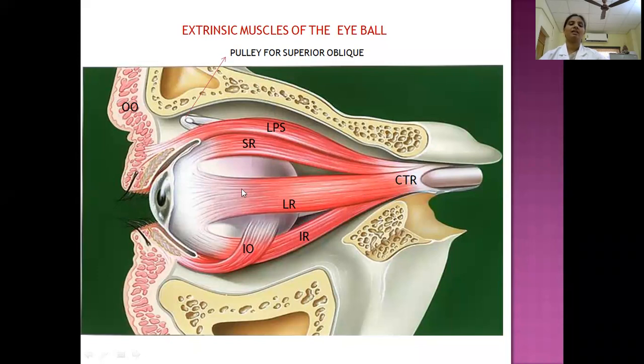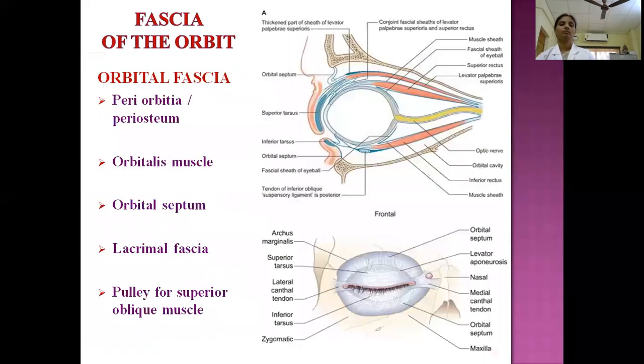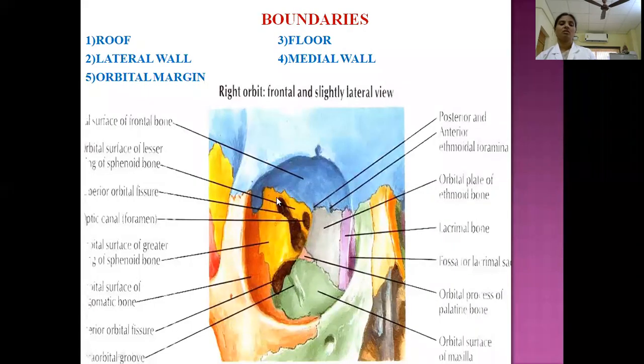This is the lateral rectus muscle, this is the superior rectus, inferior rectus, and the medial rectus is behind. After reflecting all these muscles we can see them. The 4 recti muscles take a common origin from the superior orbital fissure, as I told you first. Here you see the superior orbital fissure, where these 4 recti muscles take their common origin.